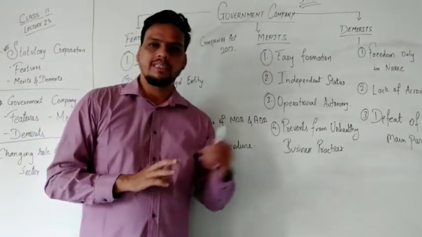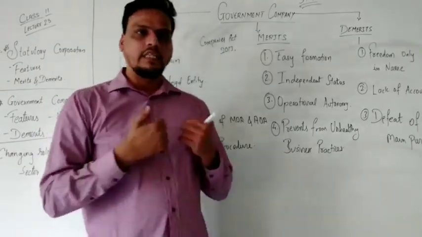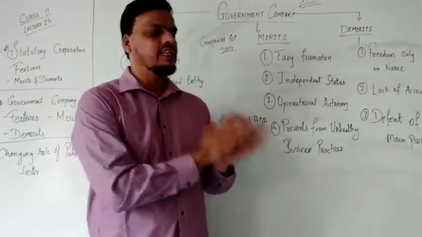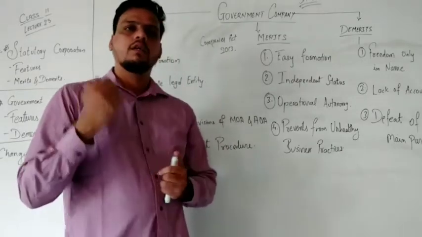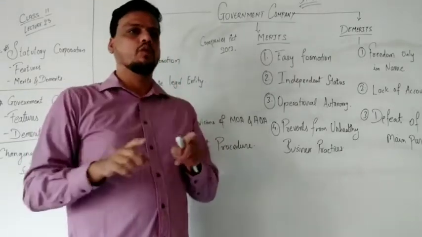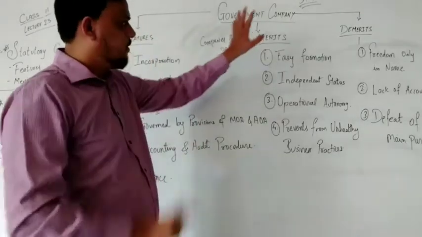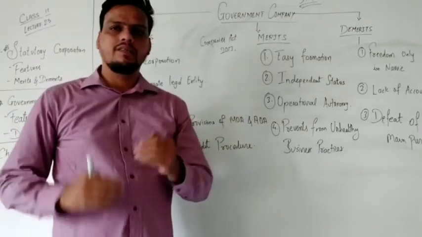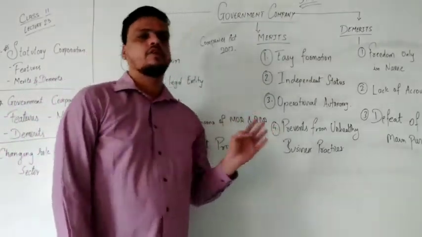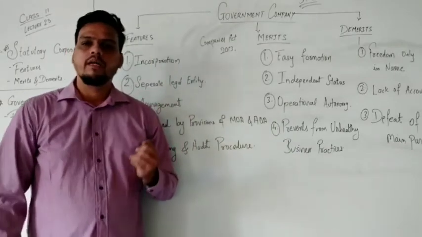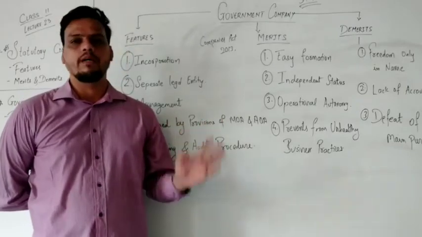If they want to purchase any land, any share, or any security, it has to be in the name of the President of India. If any debt occurs, the President's name is showcased in those cases. Everything is purchased in the name of the President of India. Since the government has the maximum number of shares, this is considered a government company.